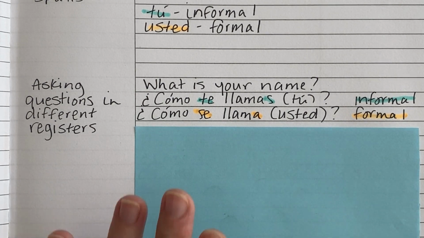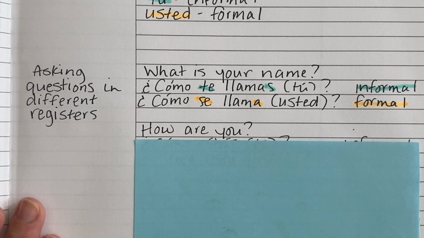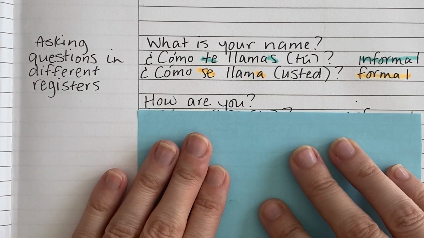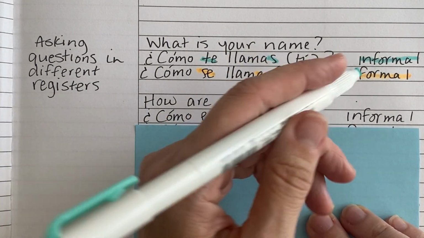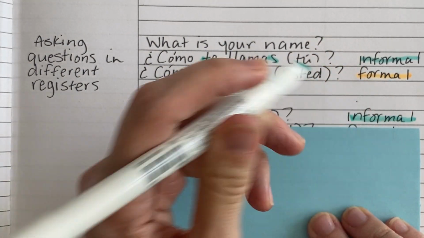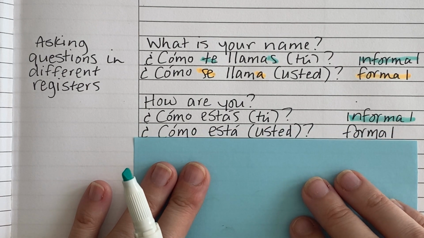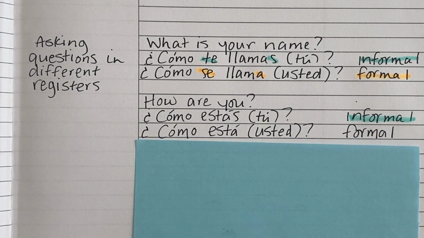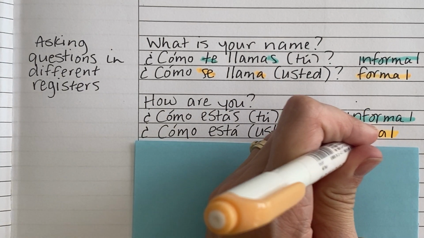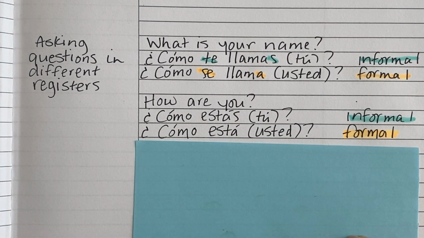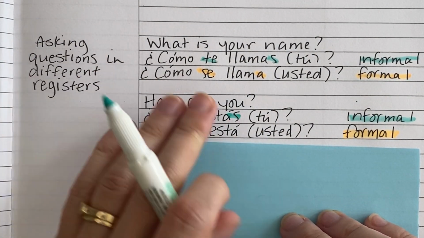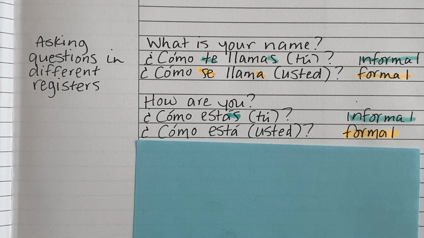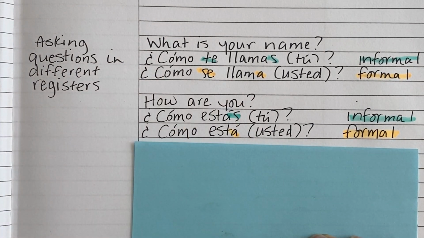Okay. Let's take a look at one more. What if we want to ask somebody, how are you? Okay. If we're going to do that in an informal register, we'd say, ¿Cómo estás? Or, ¿Cómo estás tú? Right? The tú again is optional, but you can use it if you want to. And if we want to do that in the more formal register, usted, ¿Cómo está? Or we could say, ¿Cómo está usted? So let's take a look again at the differences between these two questions. For ¿Cómo estás? We have an S at the end here, ¿Cómo estás? And for ¿Cómo está? No S, just the A with the accent mark.